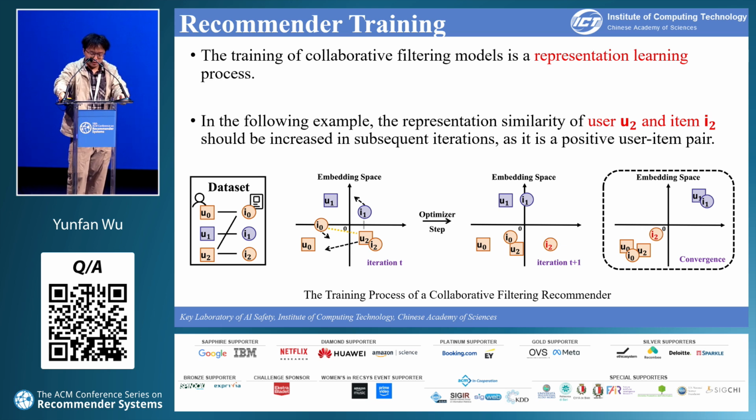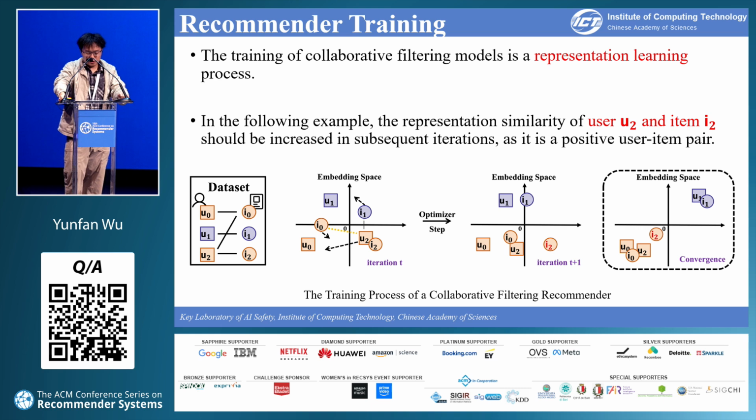In subsequent iterations, item 2 will also be optimized to the bottom left corner to maintain high similarity with user 2. This describes a cascading effect, where a user's representation moves, causing the items they interact with to also adjust and move with the user.